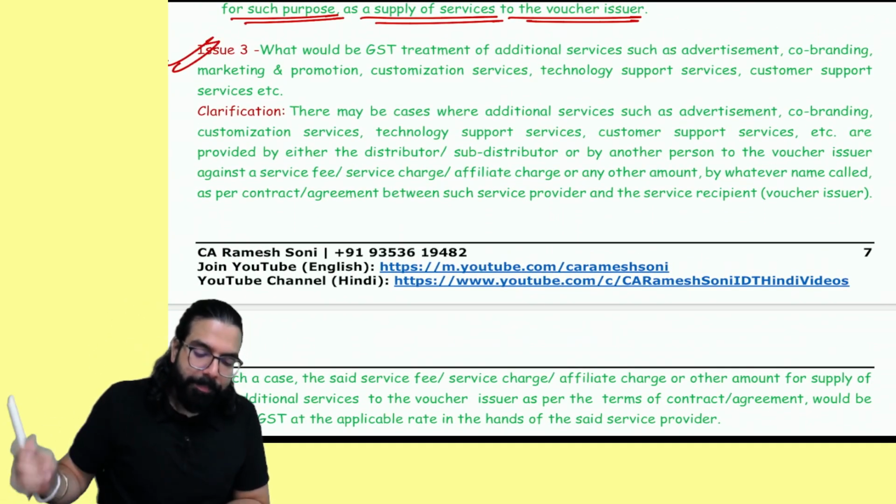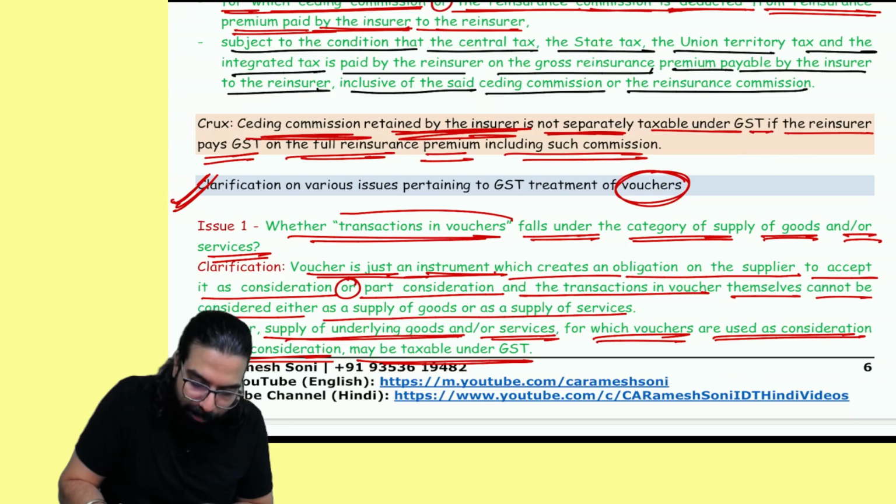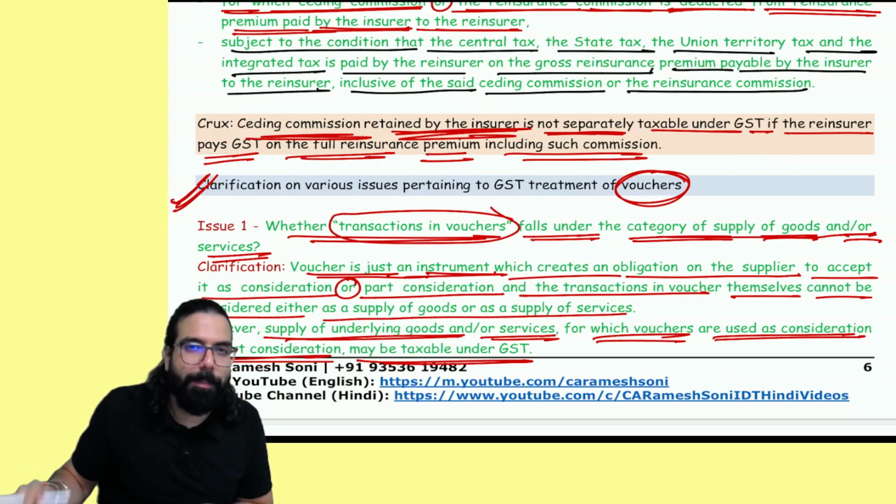Chalo, the next one. People, the first one was what? Sir, whether transaction in voucher would fall under the category of supply of goods or service?